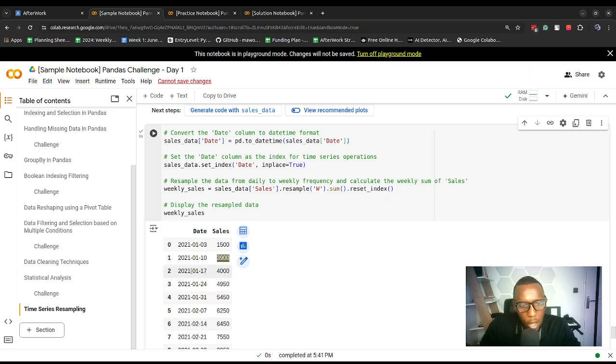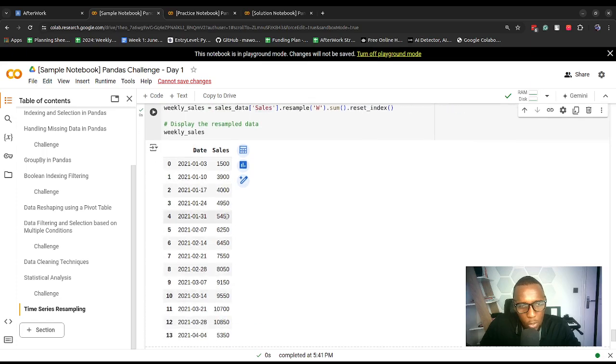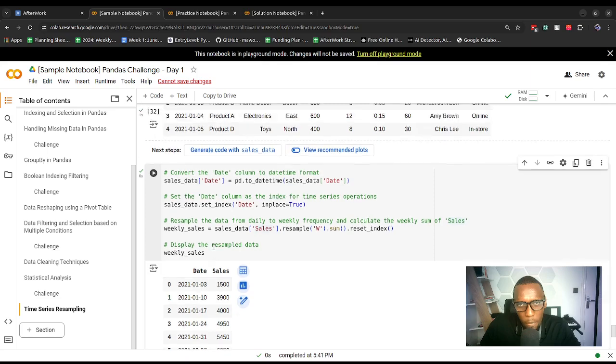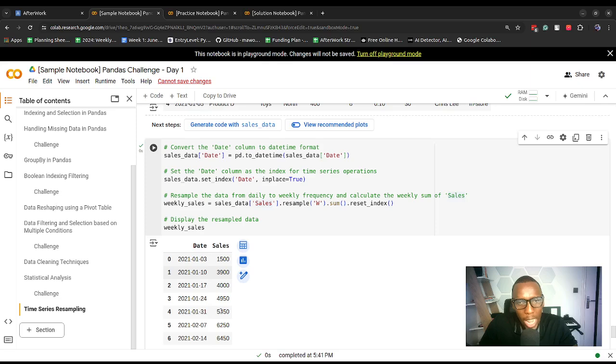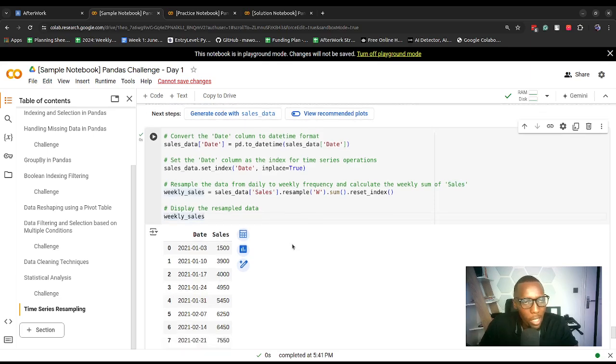These are the sums of total sales for that week. The same case goes on for the rest of the weeks. So essentially, what's happening is that we have the sum of whatever variable we want represented within this new data frame, that we can even create a line graph or time series graph on.